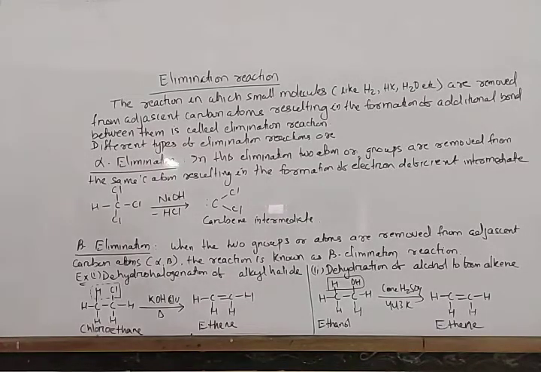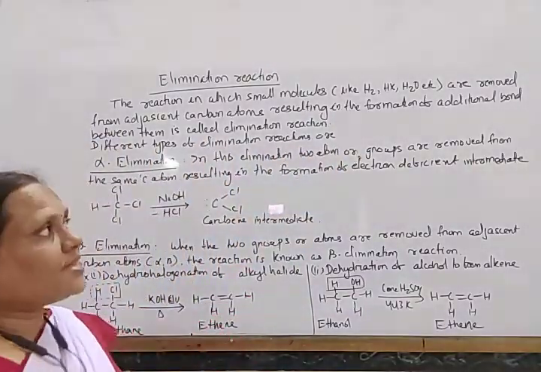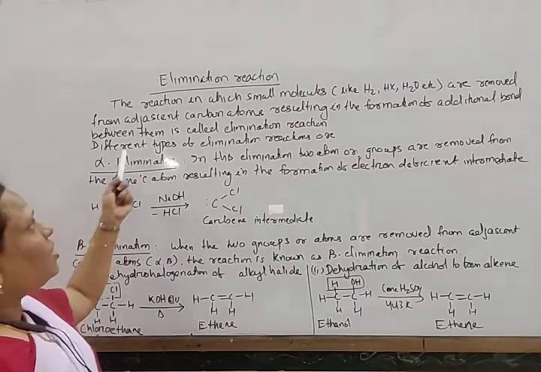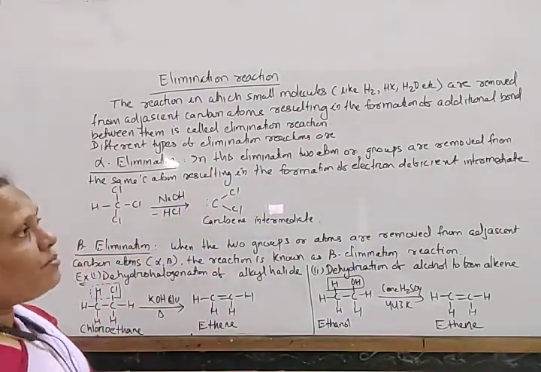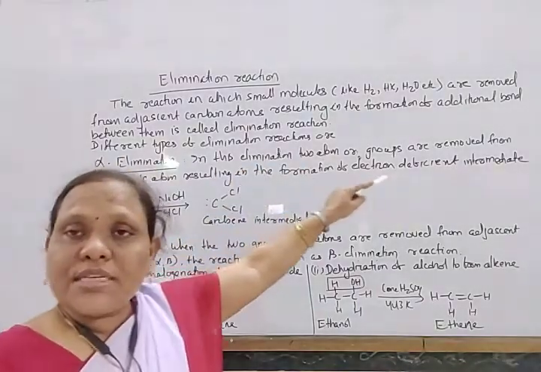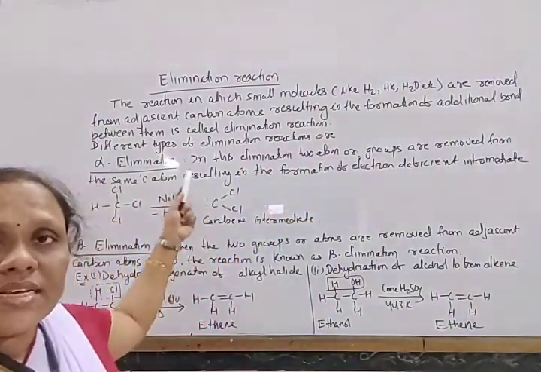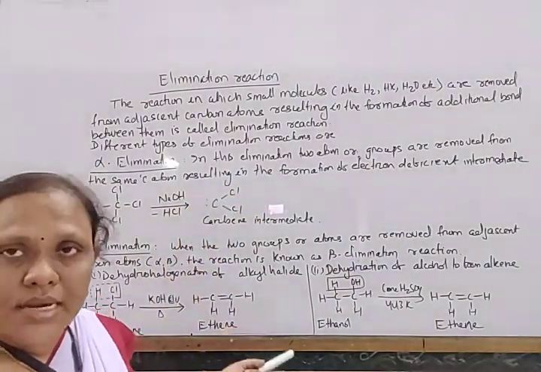So elimination reaction is the reaction in which small molecules like H2, HCl, water, etc. are removed from adjacent carbon atoms, resulting in the formation of an additional bond. Elimination reaction is of different types: alpha, beta, gamma elimination.